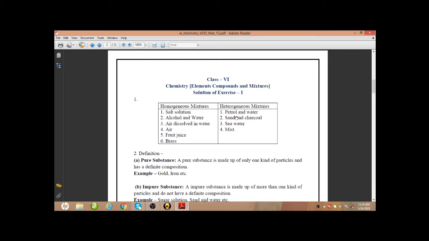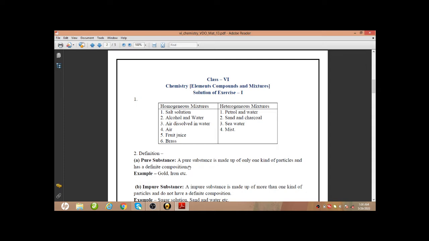And the heterogeneous mixtures are petrol and water, sand and charcoal. These are heterogeneous mixtures. Sea water is also heterogeneous, and mist is also a heterogeneous mixture. Okay, the next question was the definition of the following substances, and you can get this from the study material also.